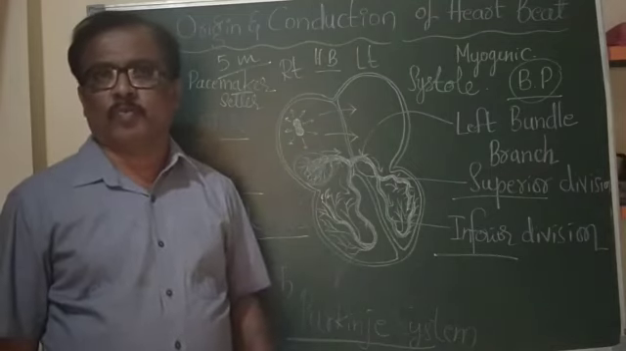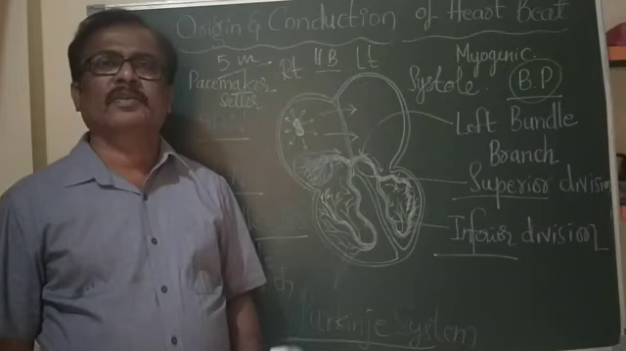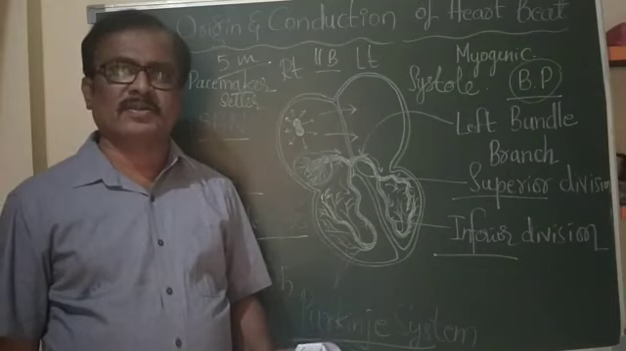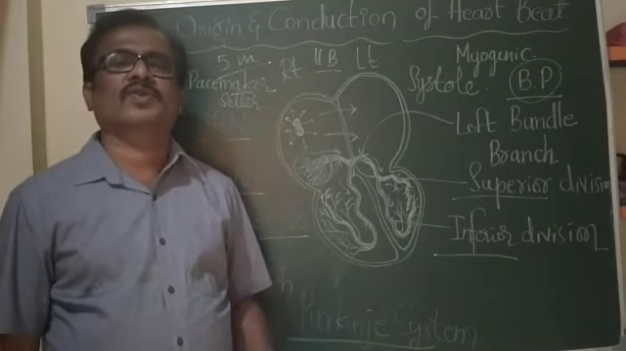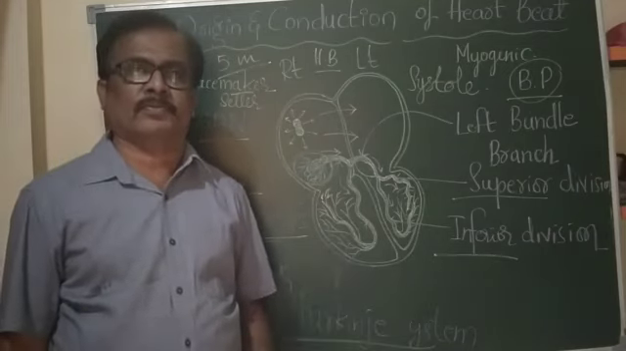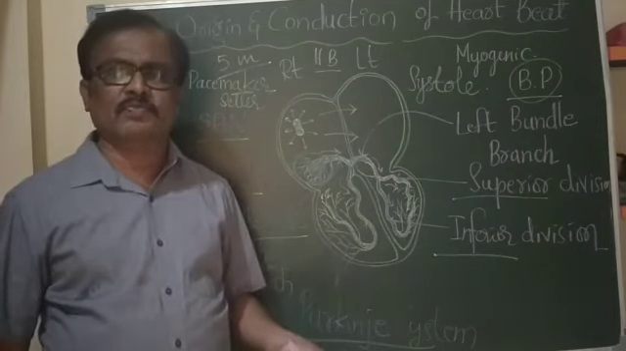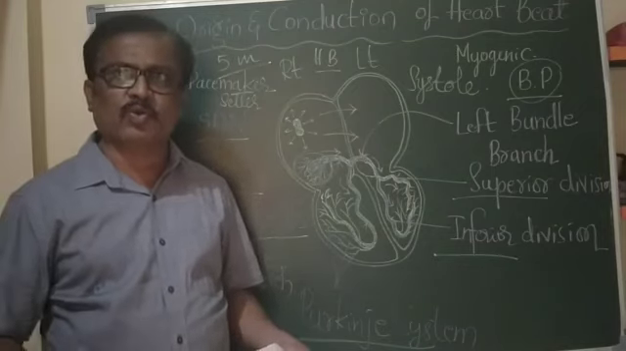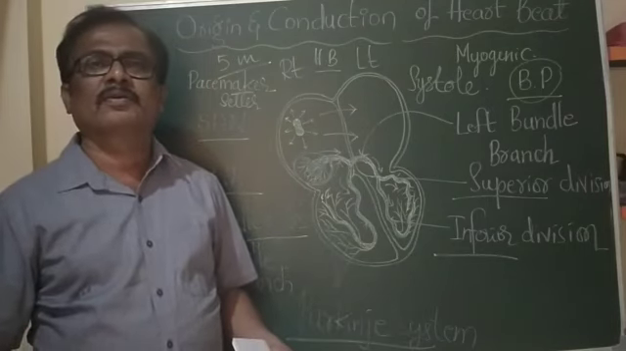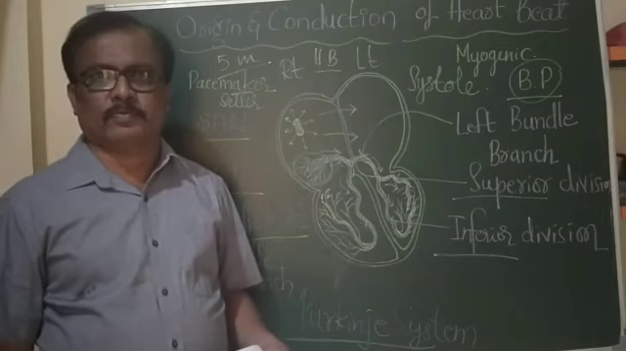So what are these pressures now? Systolic pressure means the maximum pressure during systole. Diastolic pressure means it is the minimum pressure during diastole. It is quite common: during systole the pressure is more, so it is maximum pressure. During diastole the pressure is less, it is diastolic pressure.